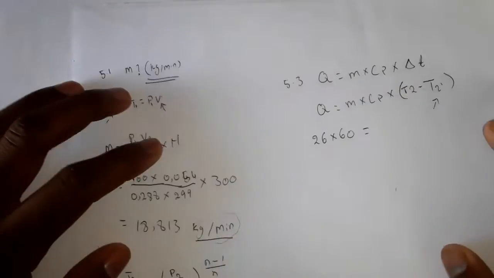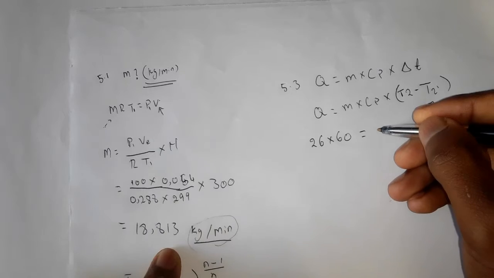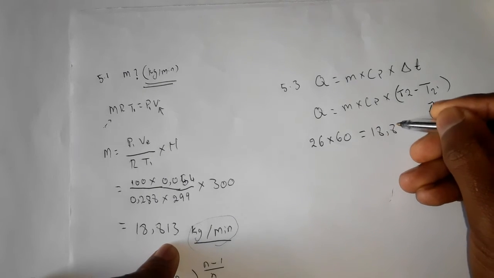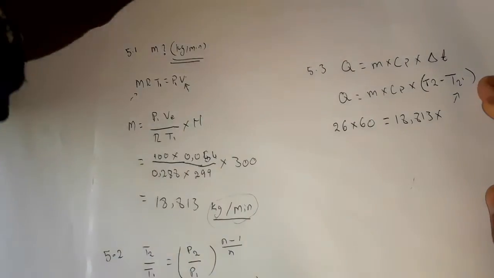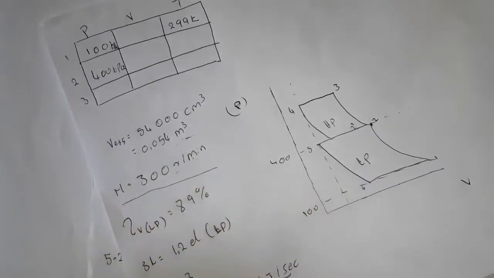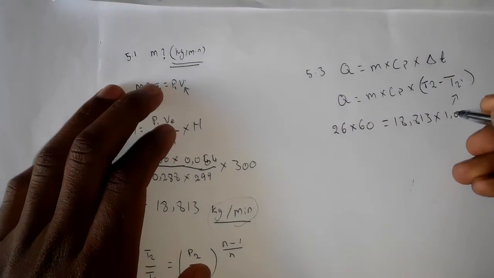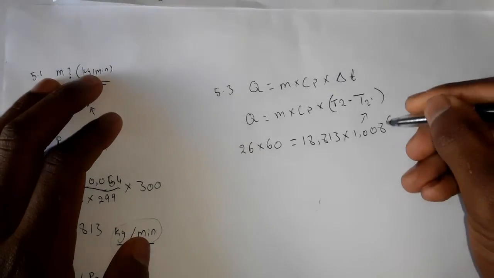And then the mass, we put it as it is. Our mass is 18.813. Specific heat capacity we are given as 1.008.